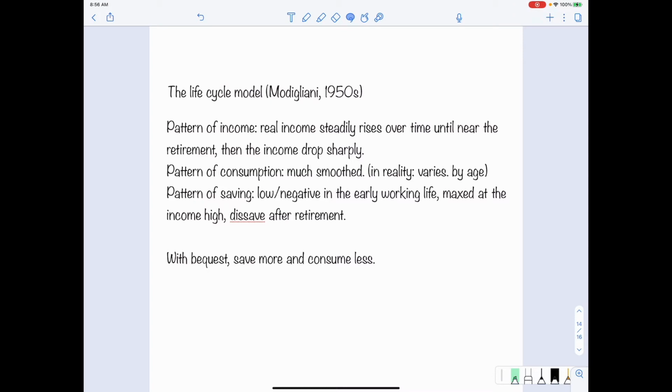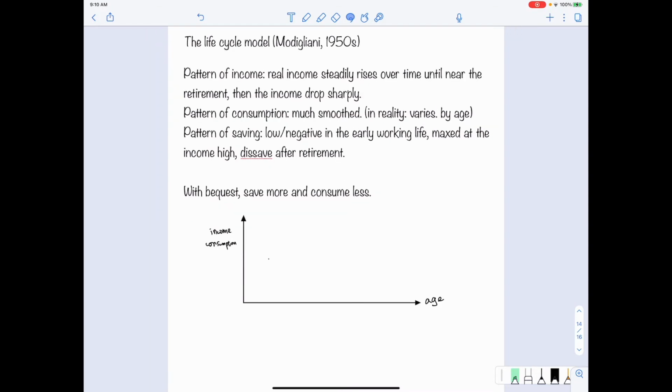So now let's look at the graph to illustrate the concept of the life cycle model. So here comes the graph. Here, we want to show the income and consumption for an individual over the lifetime. Therefore, the vertical axis is the income and consumption level. The horizontal axis is the age over the lifetime. Therefore, we have the income of an individual.